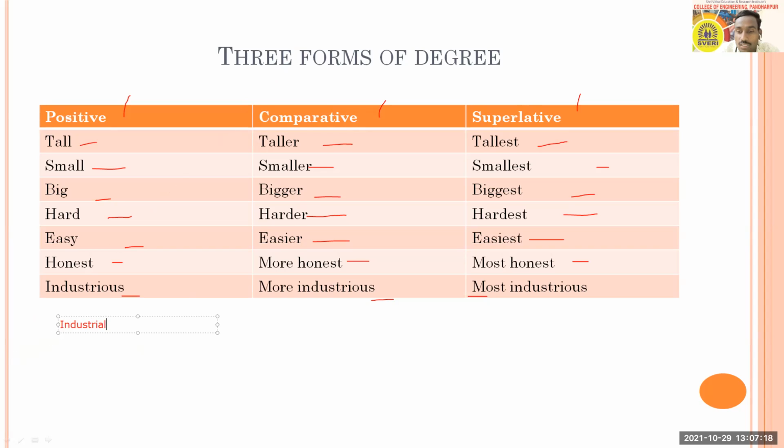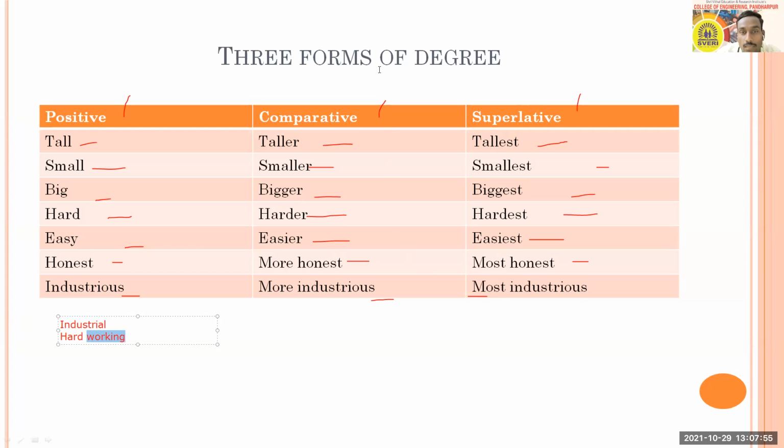But industrious is somewhat different. That I got it from Mansi. Industrious means hard work. So that confusion, we got it clear. Maybe we tend to think industrious is related to industry, but for that it is called industrial. You can use the word industrial, but industrious means hardworking. So I can say the students of 2nd year civil engineering are industrious, meaning they are hardworking. In that case, more industrious and most industrious.